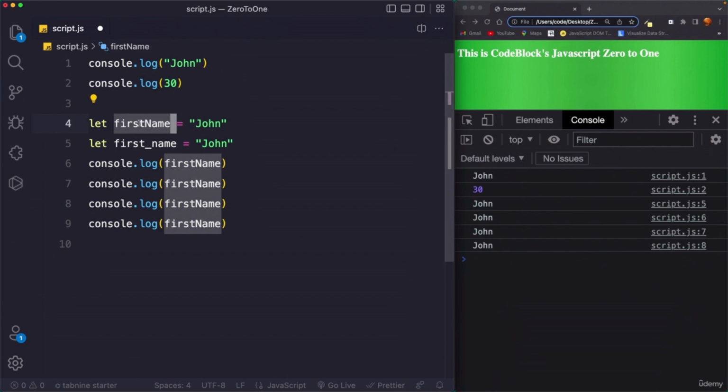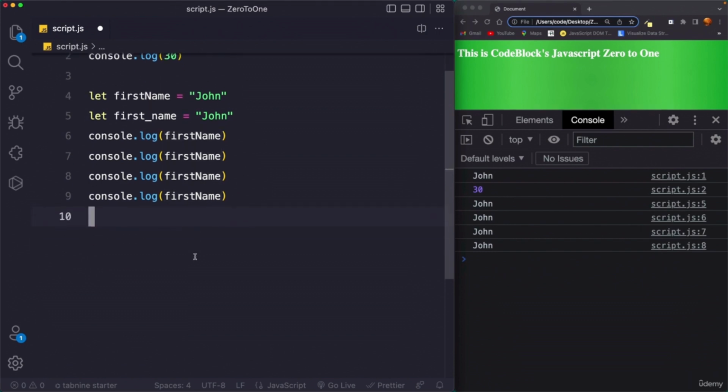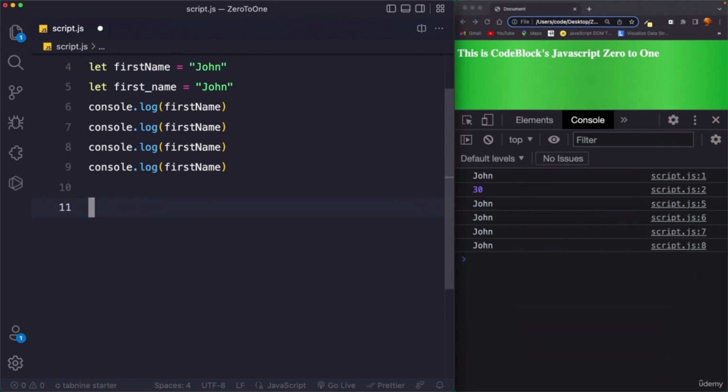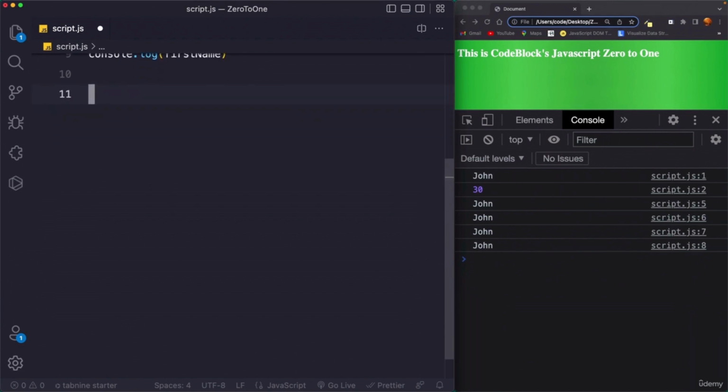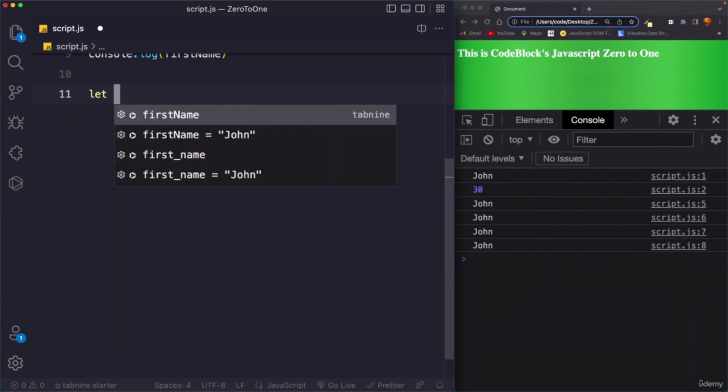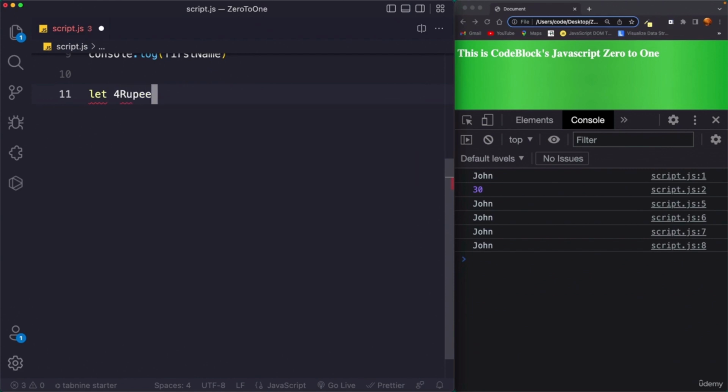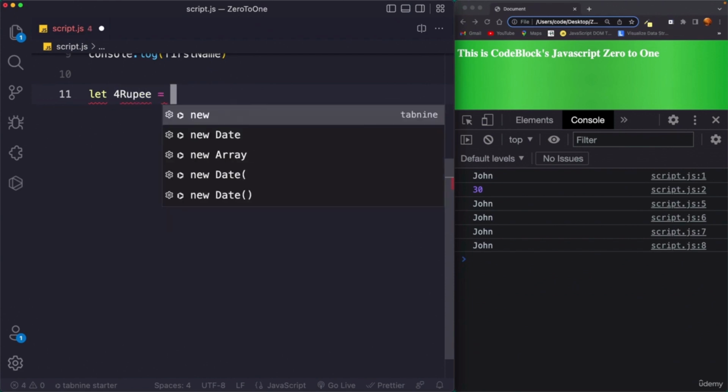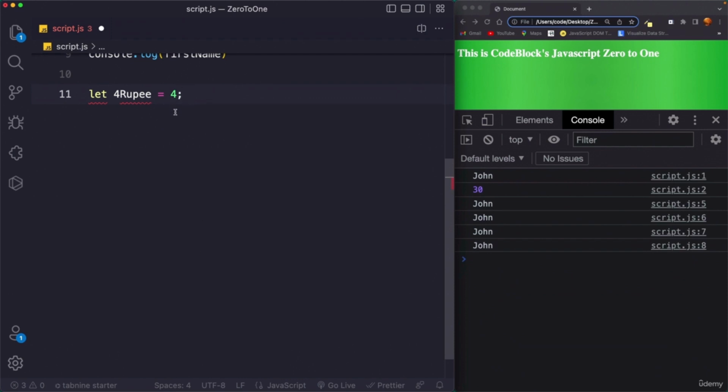Now there are also some hard rules in JavaScript about how we can name variables. So for example, you cannot write something like this. So let me get some space. You cannot say let 4rupee equals 4. Simply we are assigning it a value of 4.